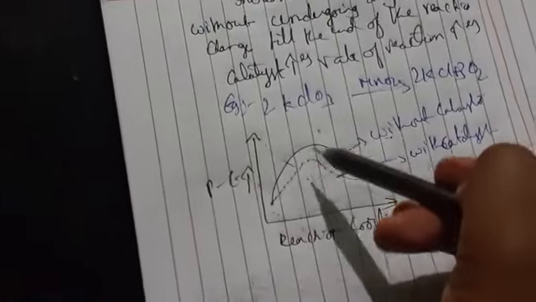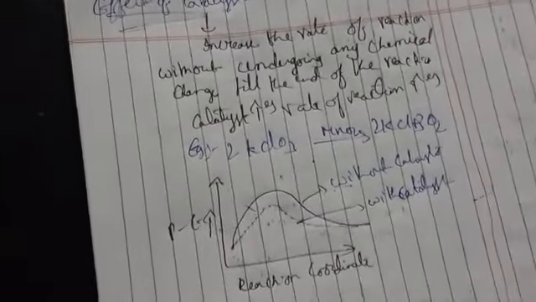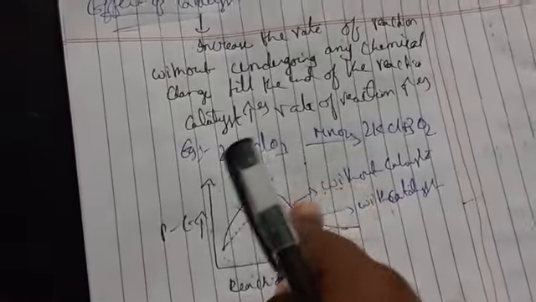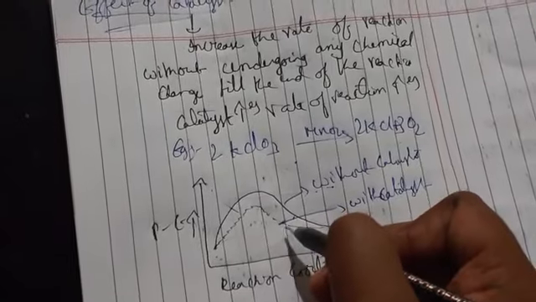The rate of reaction increases by changing the path of the reaction, meaning there is a lower activation energy in the presence of a catalyst. What is activation energy?